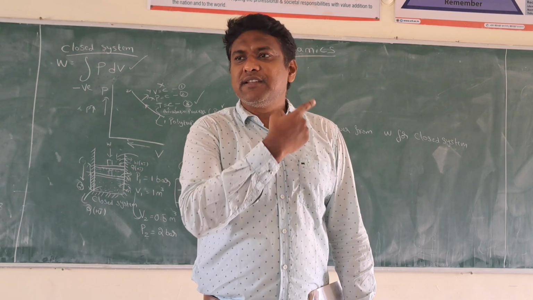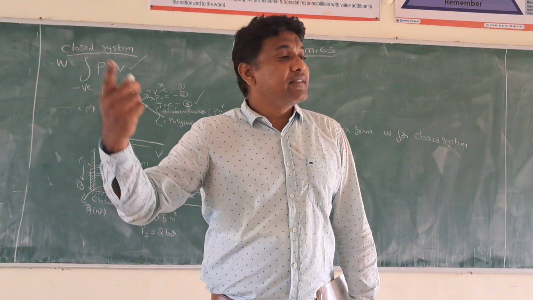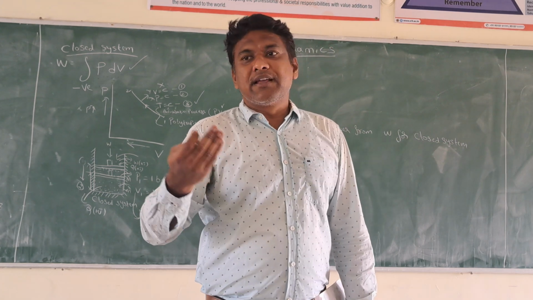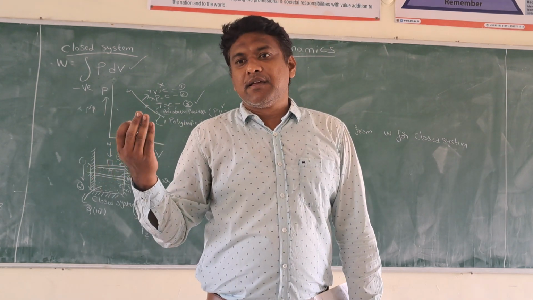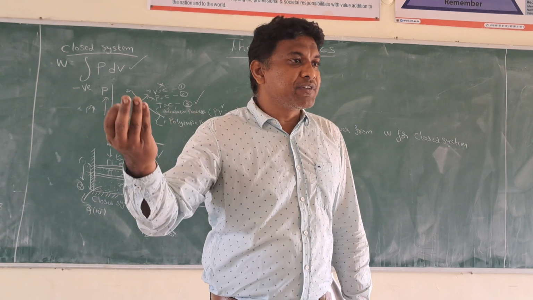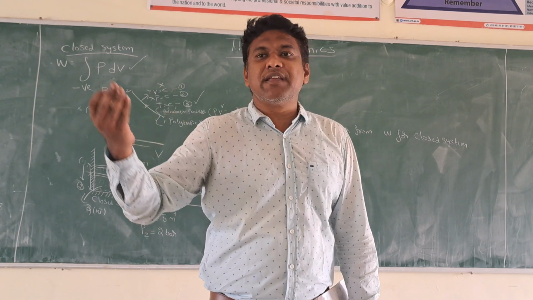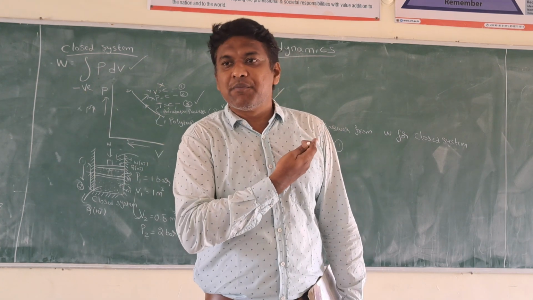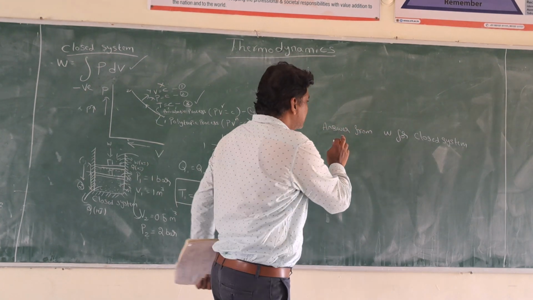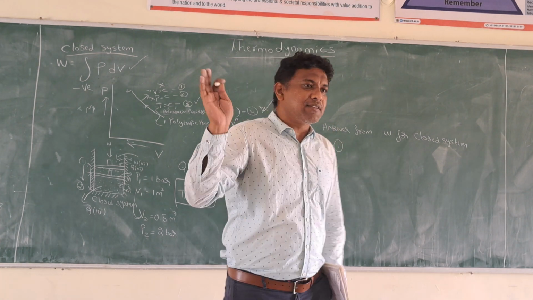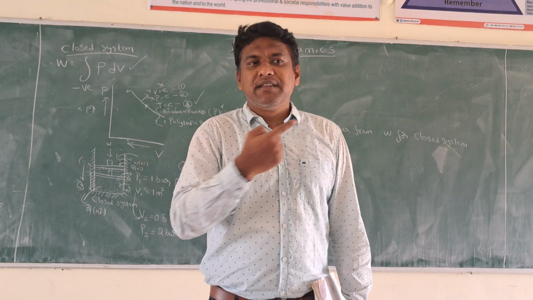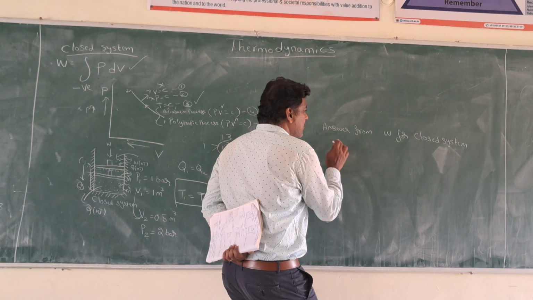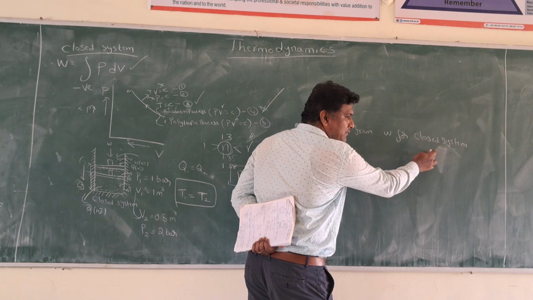This question may not be asked in GATE, but can be asked in other examinations, like assistant executive engineer, assistant engineer, polytechnic lecturer, degree college, or assistant professor in a university. For GATE, these types of questions are very simple, and everybody preparing for GATE will answer them. So one of the simplest questions is: what is the generalized equation of work for a closed system?